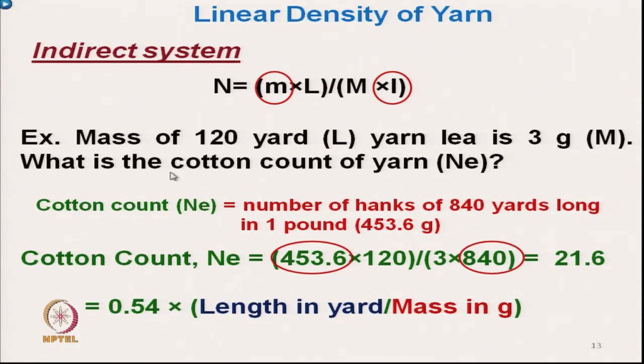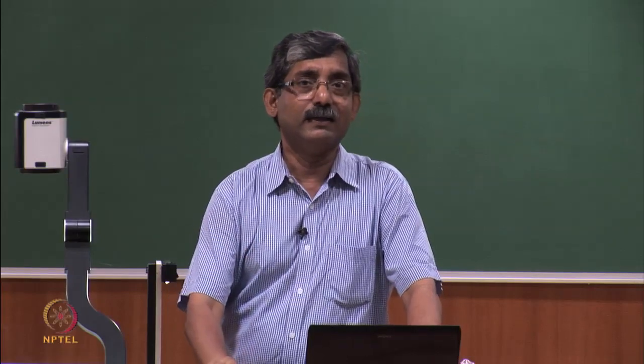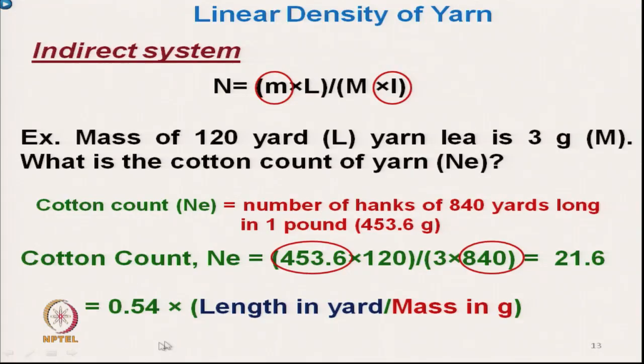In that case, care has to be taken: we should always take the length of the yarn in yard unit and mass in gram unit. On a wrap reel we normally get yarn length in yard unit, but meter units are also available. In that case we have to change this factor a little bit. In that way we can directly measure the yarn count.